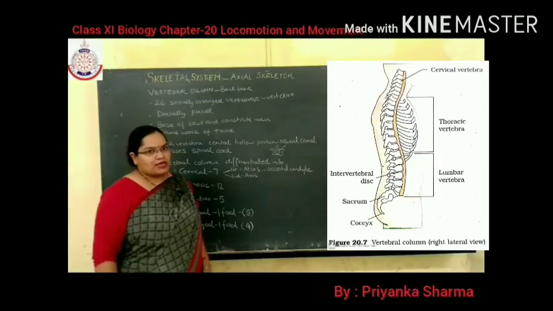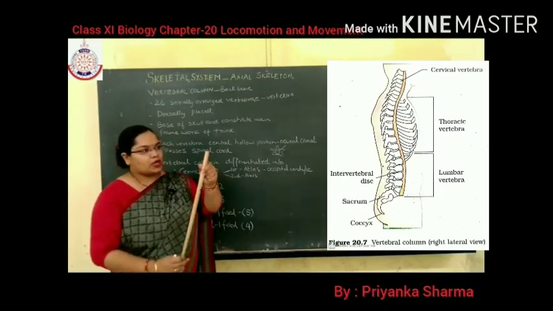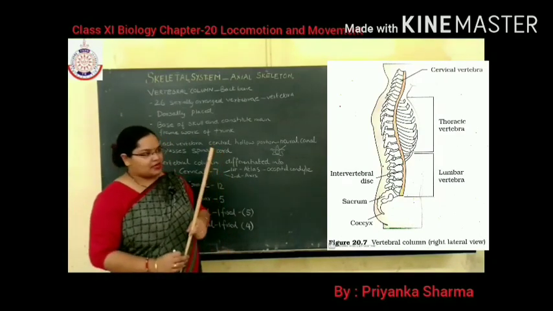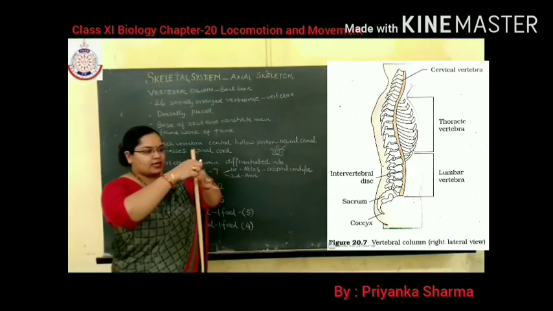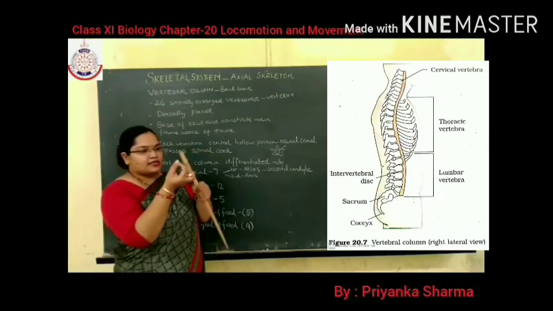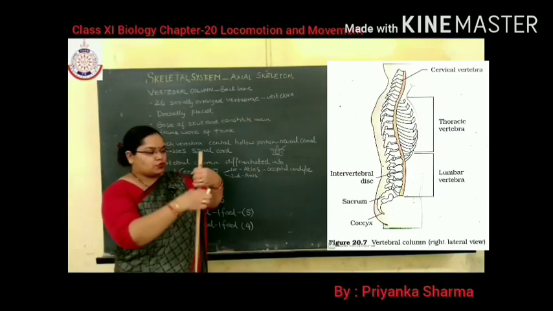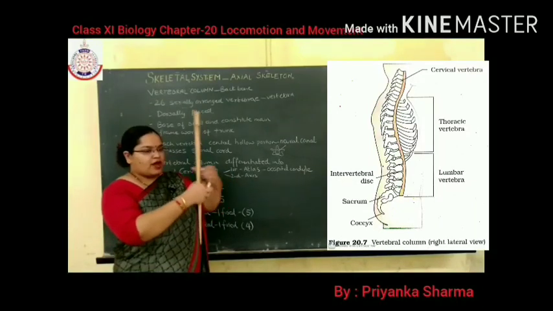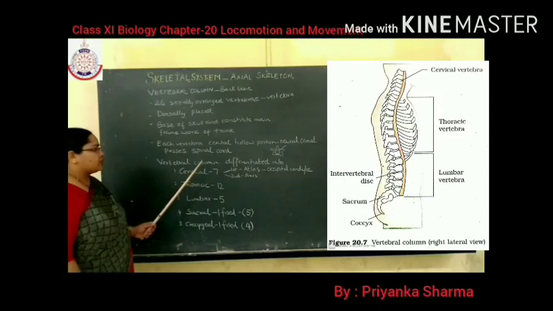So the vertebral column is hollow in the central part. This is the spinal cord. The spinal cord is present inside the cavity known as the neural canal. The vertebrae of the vertebral column are present like this, 1, 2, 3, 4, 5, 6.